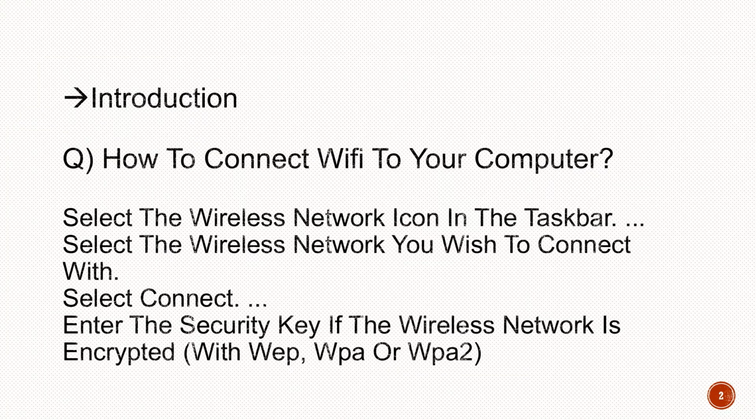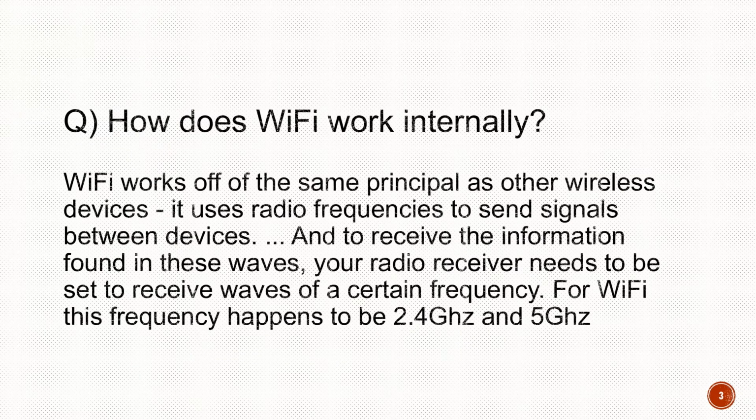The next follow-on question is how does Wi-Fi work internally? So the answer is, Wi-Fi works on the same principle as other wireless devices. It uses radio frequency to send signals between devices and to receive the information found in these waves. Your radio receiver needs to be set to receive waves of a certain frequency. For Wi-Fi, this frequency happens to be 2.4 GHz and 5 GHz.